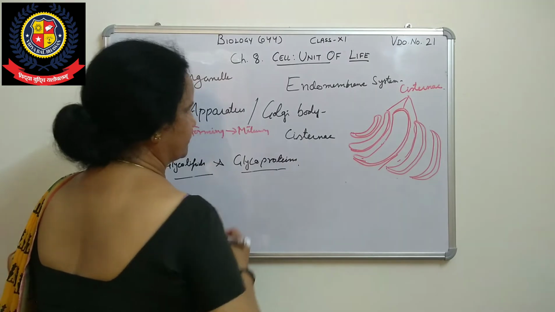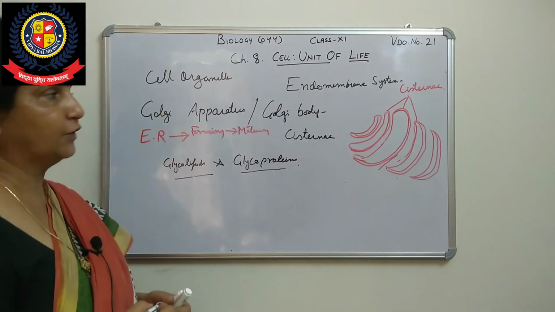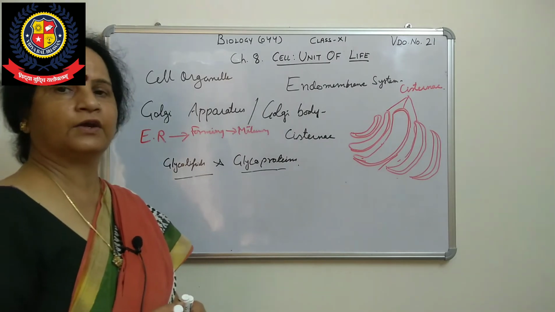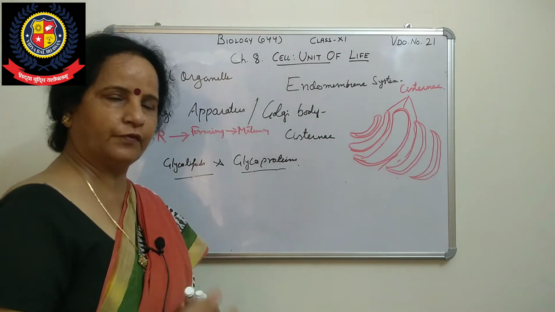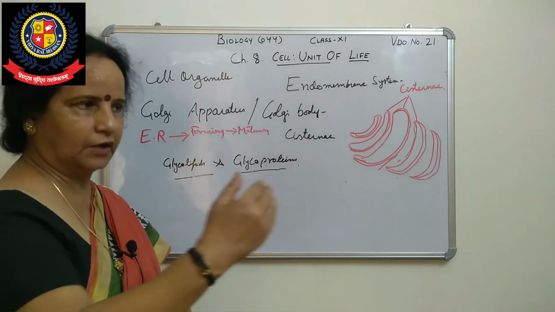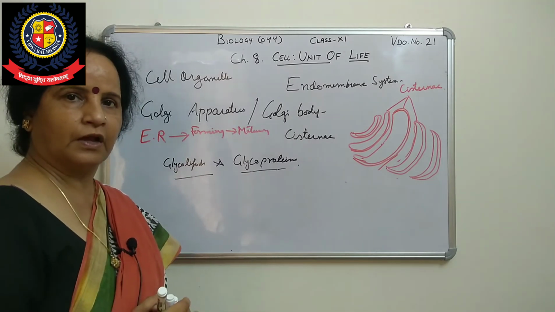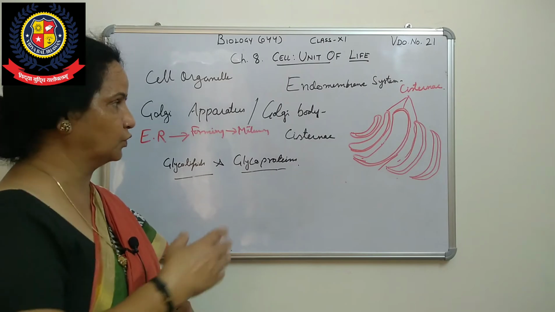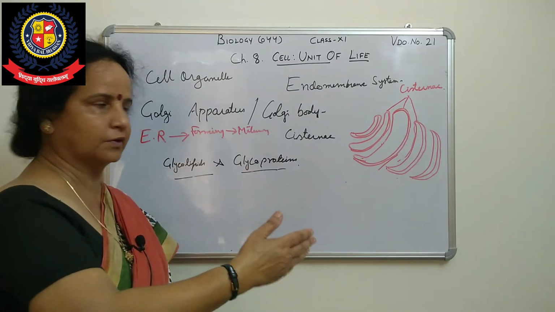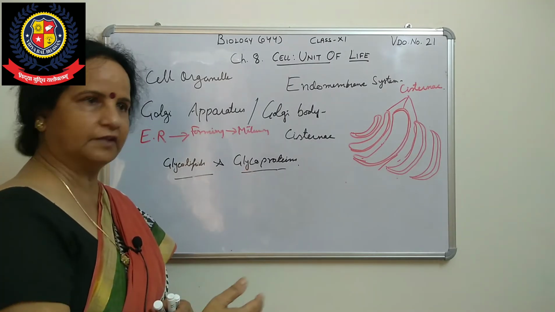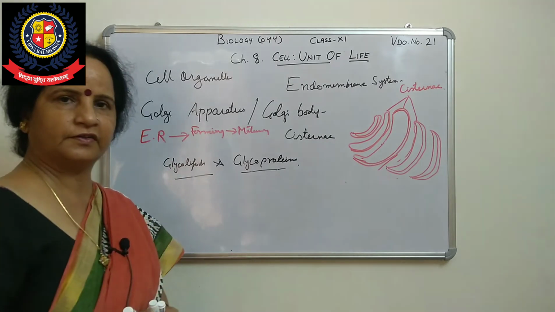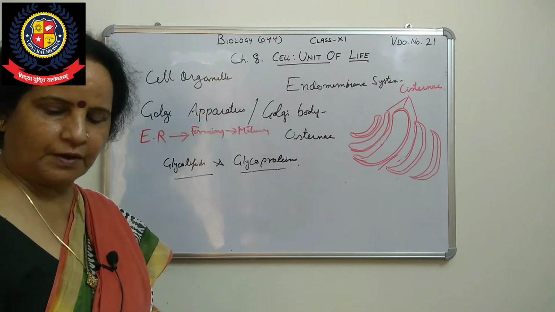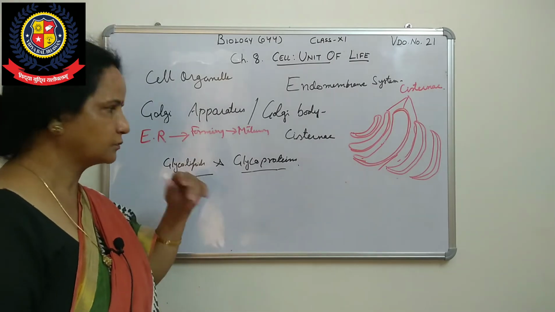Right, so these are the functions, and you can see the question answer: why is the Golgi body or Golgi apparatus always facing towards the endoplasmic reticulum, why is it present near the endoplasmic reticulum? The function is that the endoplasmic reticulum does protein synthesis, that will be transferred, and lipids also form in the endoplasmic reticulum, which we have done.